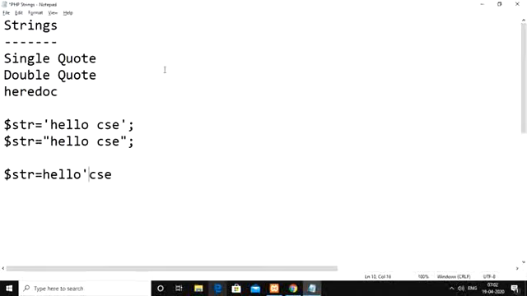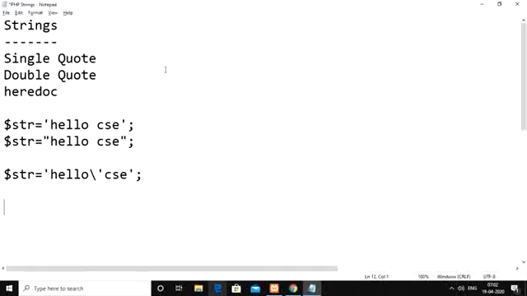Whenever we want to store such a string within a string variable using single quotes, you need to enclose the entire string within single quotes, and whatever single quote you want to keep as part of the string text should be preceded with a slash symbol. So within the str, hello, then the single quote, then csc will be stored. The same kind of logic applies for double quotes also.